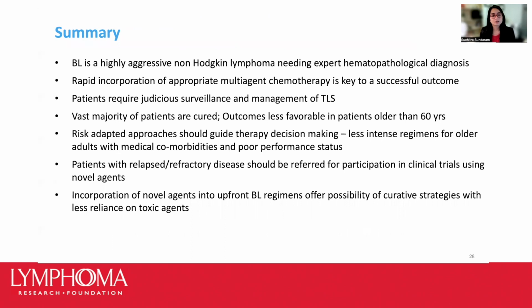So in summary, Burkitt lymphoma is a highly aggressive non-Hodgkin lymphoma that requires expert hematopathological diagnosis. It's important that there is rapid incorporation of multi-agent cytotoxic chemotherapy, and that may be key to a successful outcome in this disease. It's important to also remember that a vast majority of patients are cured. However, outcomes are less favorable in patients older than 60 years of age. These patients are also not well represented in clinical trials and do not tolerate the very high intensity regimens well. So risk-adapted approaches should, when possible, guide therapy decision making in this setting.